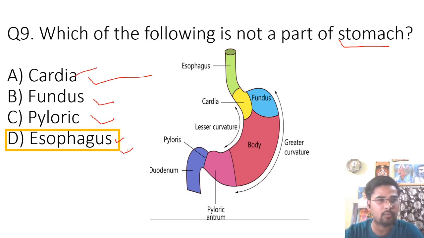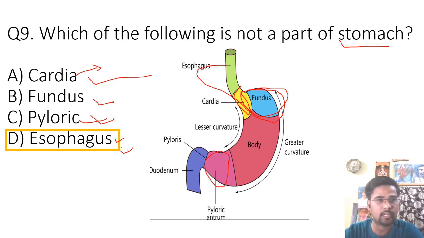Cardia is the upper part of the stomach, and it is called cardia because it is near to the heart. This part of the stomach is called fundus. This is fundus, and this part is called cardia. Then pyloric. Pyloric is present here, and pyloric is a part where the gastric juice is present.